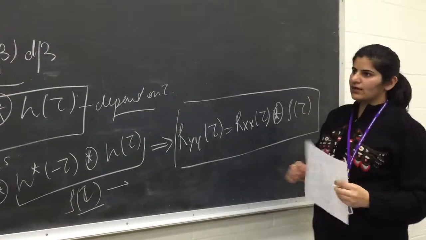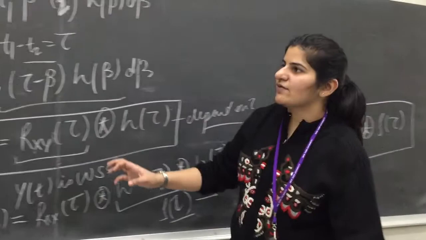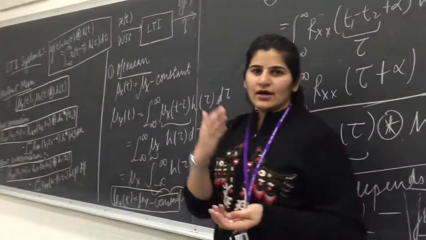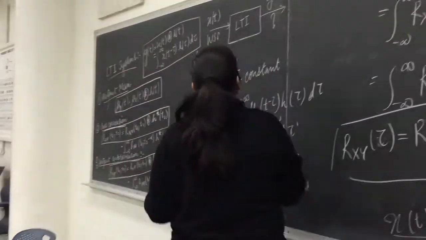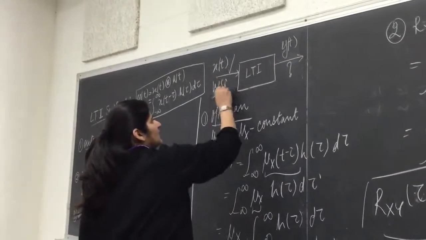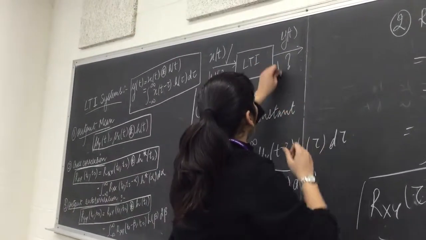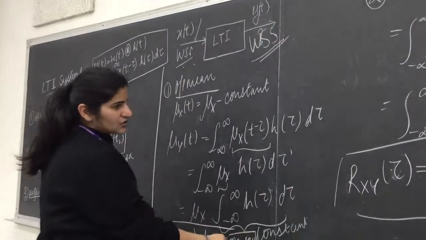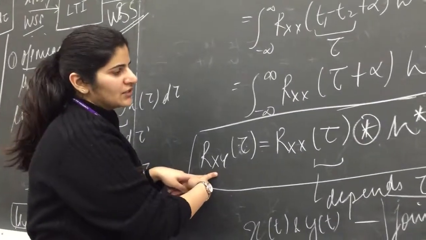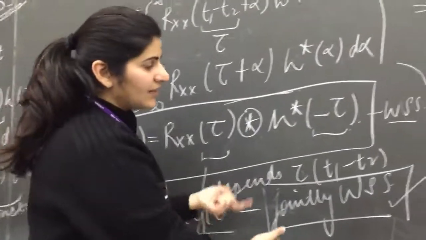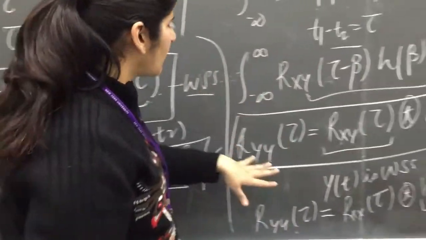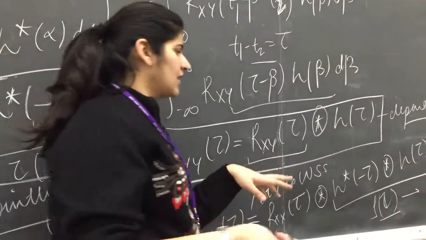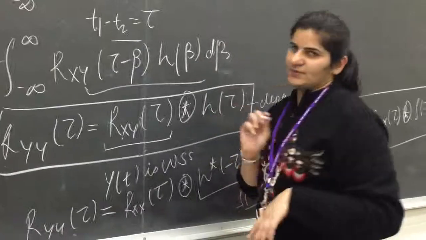Hence in this example we found that when x(t) is given to be wide sense stationary in an LTI system, our output y(t) is also wide sense stationary. Since the output mean is a constant and the cross correlation R_xy depends only on tau, x(t) and y(t) are jointly wide sense stationary. Also our output autocorrelation R_yy(tau) depends only on tau, hence y(t) is a wide sense stationary process. That's all.